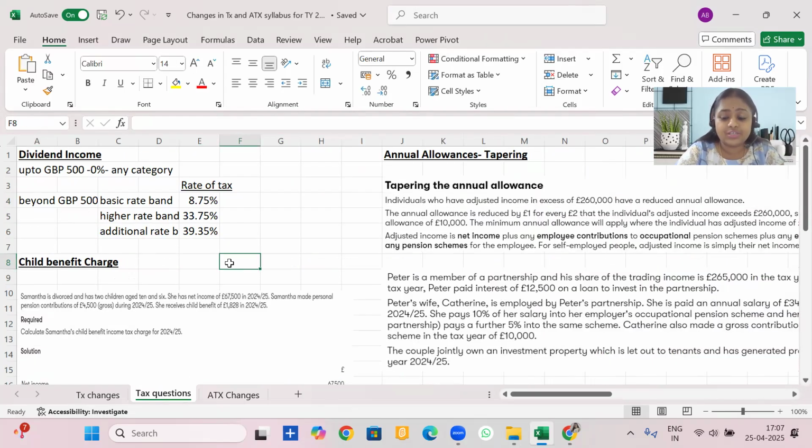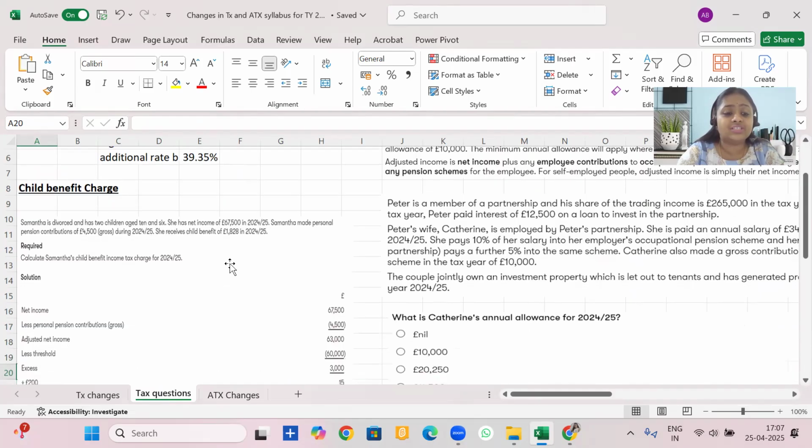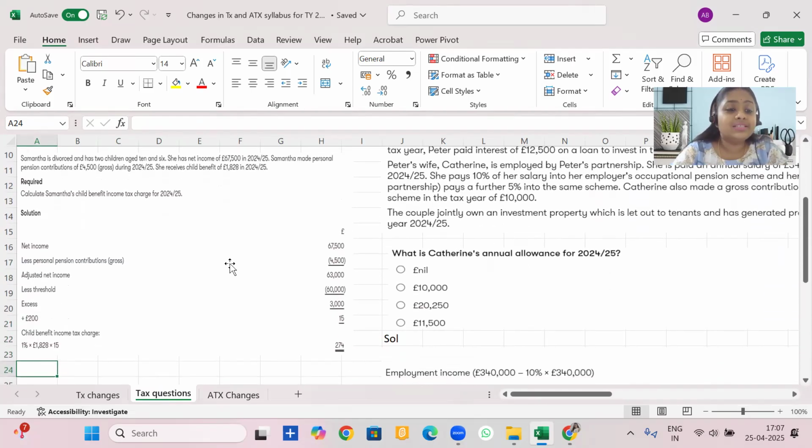I have taken a question here which is simple to understand the child benefit charge. Here is a question. Samantha is divorced and has two children aged 10 and 6. She has net income of 67,500 in 24-25. Samantha made personal pension contributions of £4,500 gross during 24-25. She receives child benefit of 1828 in 24-25. Calculate Samantha's child benefit income tax charge for tax year 24-25.